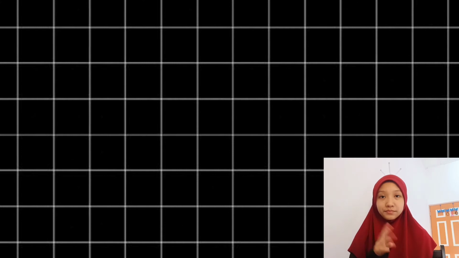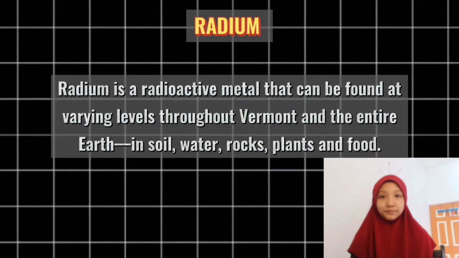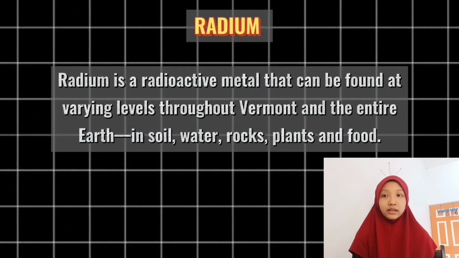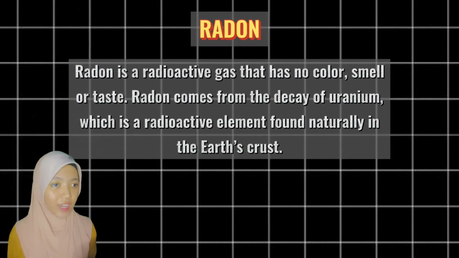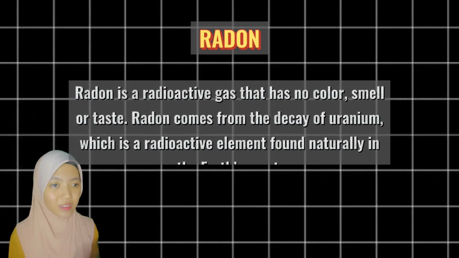Number 3. Radium. Radium is a radioactive metal that can be found at varying levels throughout Vermont and the entire Earth in soil, water, rocks, plants, and food. Number 4. Radon. Radon is a radioactive gas that has no color, smell, or taste. Radon comes from the decay of uranium, which is a radioactive element found naturally in the Earth's crust.